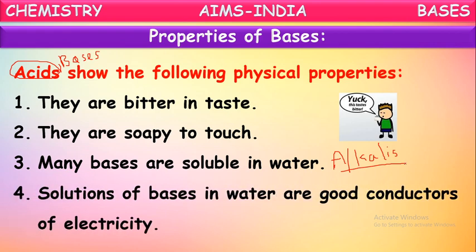Solutions of bases in water are good conductors of electricity. We said that when these bases are dissolved in water, they separate into positive and negative ions. Based on the presence of these positive and negative ions in the solutions of bases, they can conduct electricity, because oppositely charged ions are there. So we can say the solutions of bases are good conductors of electricity because of the presence of ions.